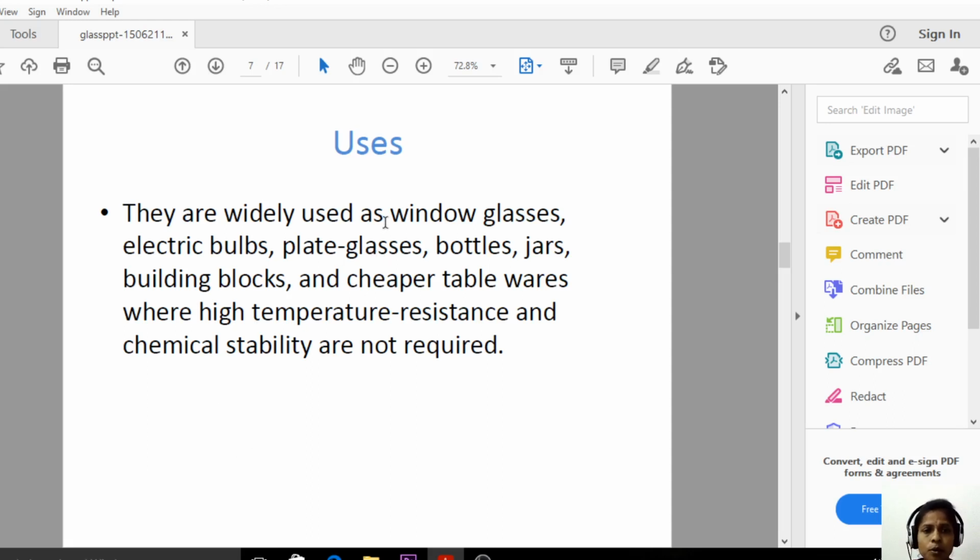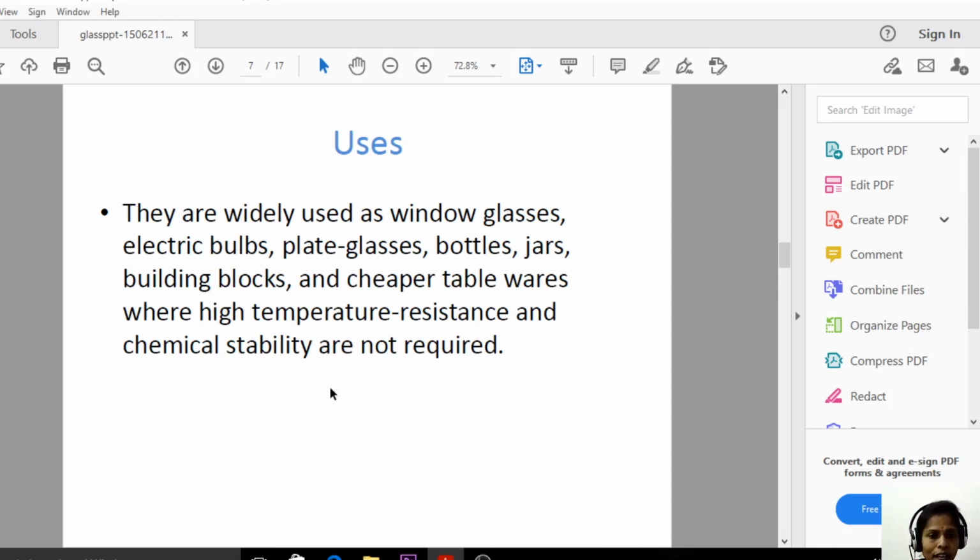The common uses of soft glasses are, they are widely used as window glasses, electric bulbs, plate glasses, bottles, jars, building blocks and cheaper tablewares where high temperature resistance and chemical stability are not required.